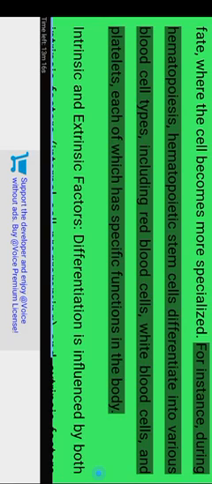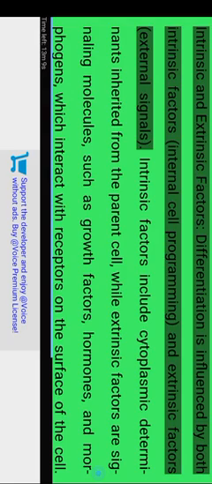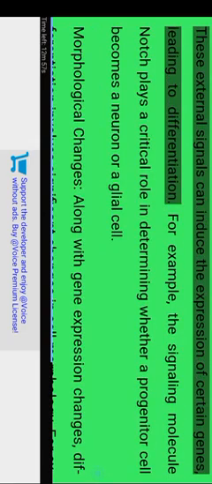For instance, during hematopoiesis, hematopoietic stem cells differentiate into various blood cell types, including red blood cells, white blood cells, and platelets, each of which has specific functions in the body. Intrinsic and extrinsic factors. Differentiation is influenced by both intrinsic factors, internal cell programming, and extrinsic factors, external signals. Intrinsic factors include cytoplasmic determinants inherited from the parent cell, while extrinsic factors are signaling molecules, such as growth factors, hormones, and morphogens, which interact with receptors on the surface of the cell. These external signals can induce the expression of certain genes, leading to differentiation.